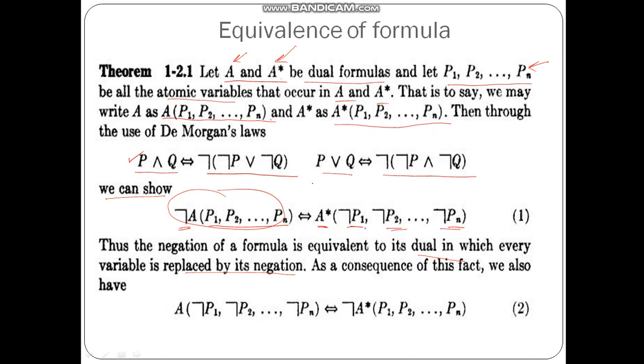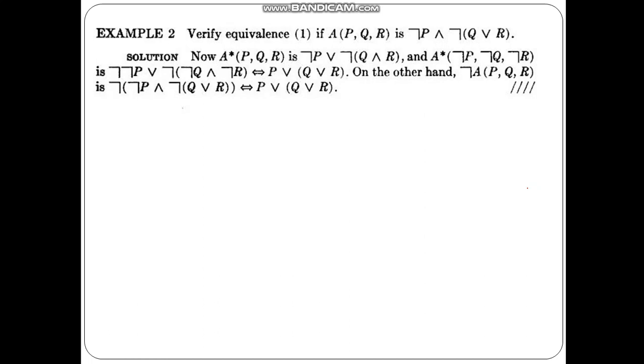So if A is the formula and A star is its dual, then you can say that not of A with the values P1 up to Pn is equivalent to negation applied in the dual. In its dual, negation is applied to every atomic variable: not of P1, not of P2 and so on up to not of Pn. So this is the first law. Let us discuss one example on this.